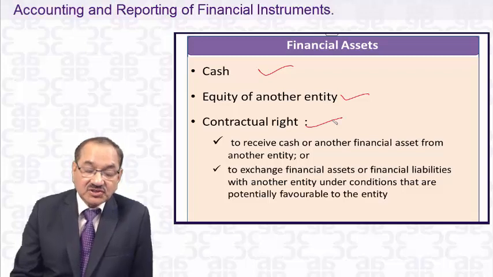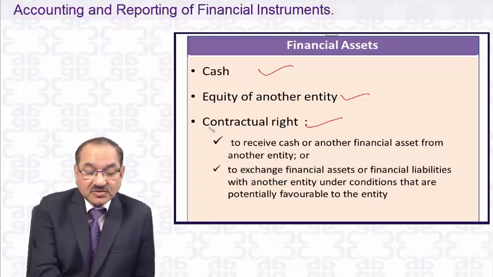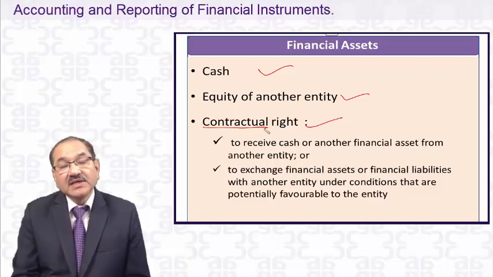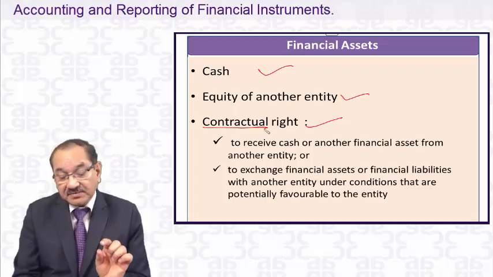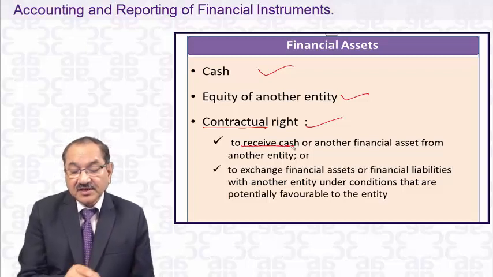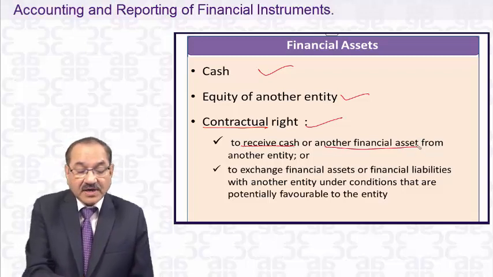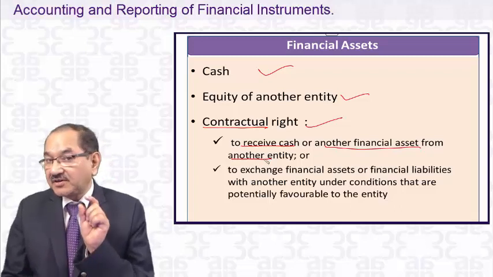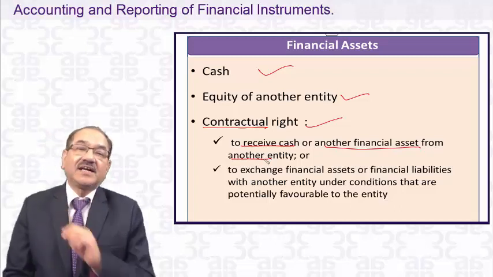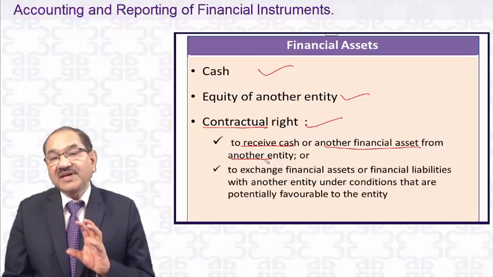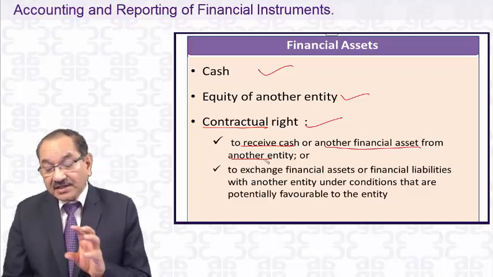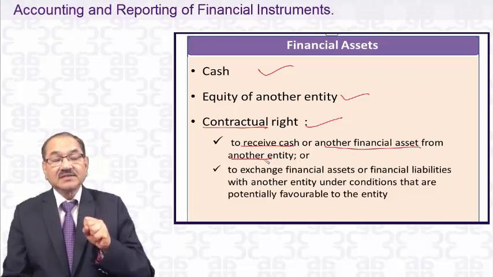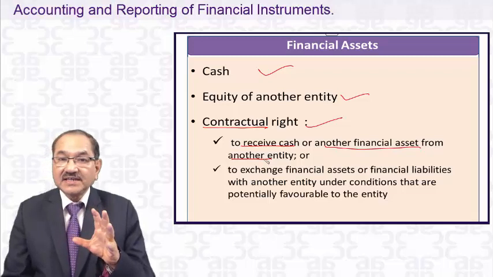What is that? A contractual right to receive cash. Contractual right, that's very important. A contractual right to receive cash, or another financial asset from another entity, is a financial asset. So it's very important that there must be a contractual right. There should not be any legal right for it, and that will be a financial asset.